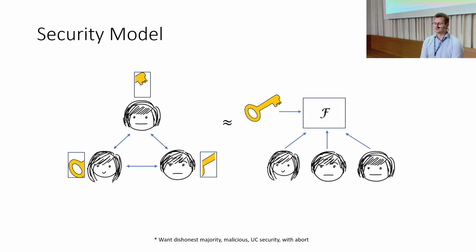Our simulation model is that of standard simulation security, and that has been introduced here multiple times already. Roughly, we want to say that our multi-party protocol is going to be indistinguishable from the world that has a magic box with the key hard-coded and the parties have no knowledge of that key. The security we wish to obtain is with respect to a dishonest majority, a malicious adversary, and with UC security.